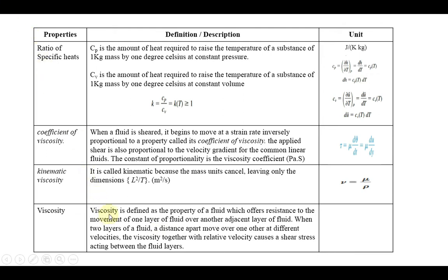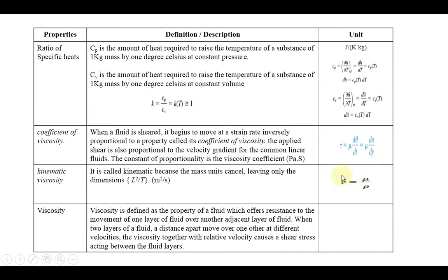Viscosity may be defined in two types. The first is dynamic viscosity or coefficient of viscosity; both are the same, and the symbol is mu. Similarly, kinematic viscosity is nothing but nu.